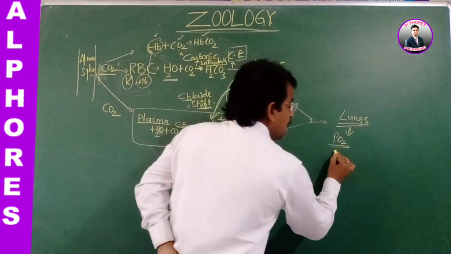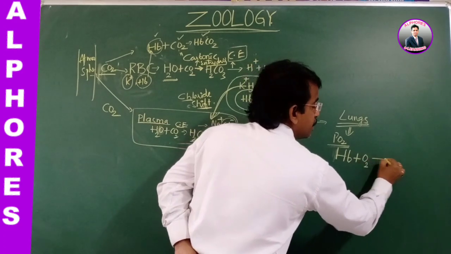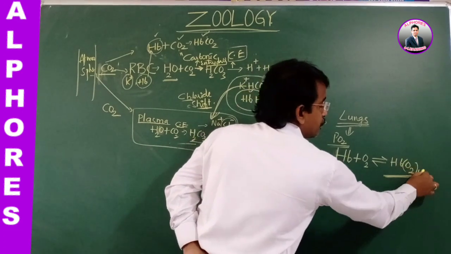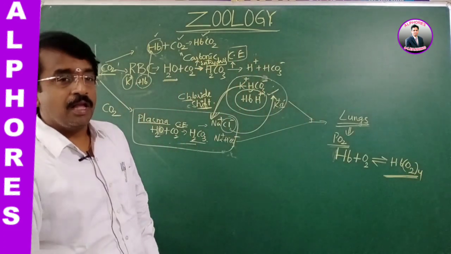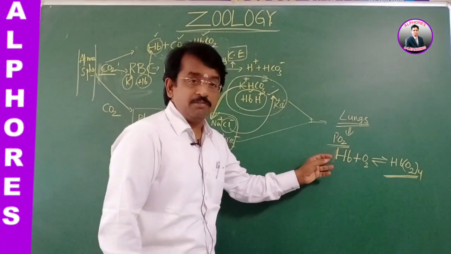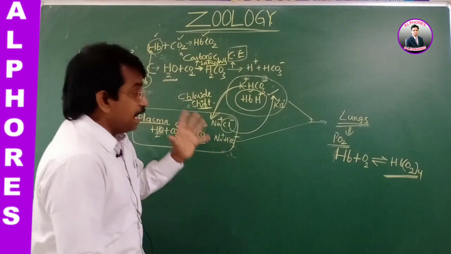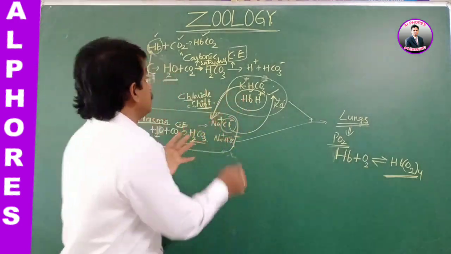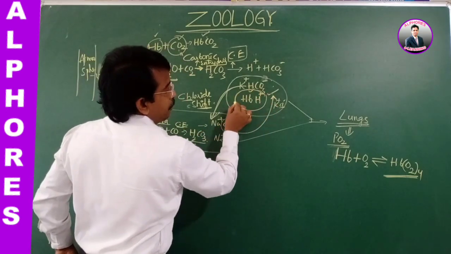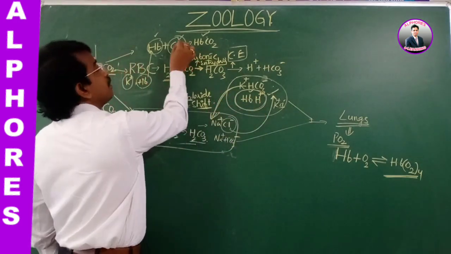So immediately the oxygen combines with the hemoglobin and forms oxyhemoglobin. Is it right? Oxyhemoglobin is formed. Why? As the partial pressure of oxygen is more, the combining of oxygen with the hemoglobin will also be more. So oxyhemoglobin is formed. Already the hemoglobin is with the carbon dioxide as well as hydrogen ions. Look here. Hemoglobin at tissues takes up the hydrogen ion and carbon dioxide.